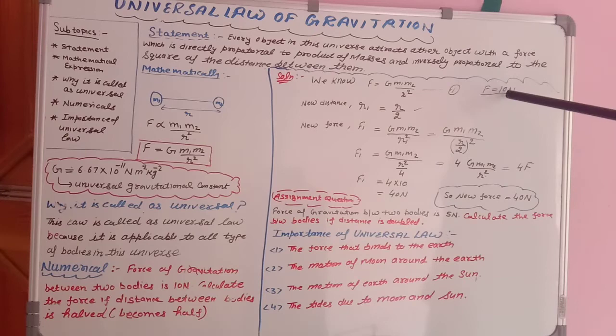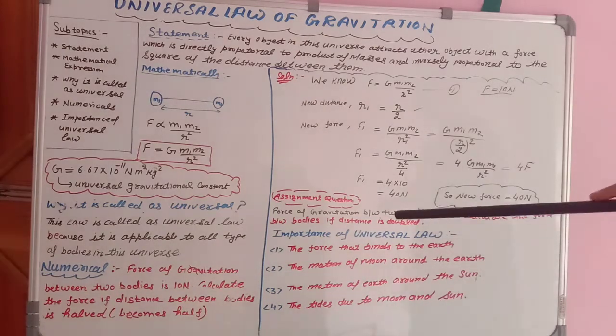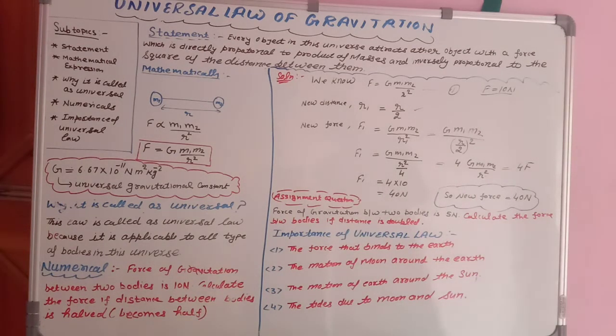What is the value of F? 10 Newton. So F1 is equal to 40 Newton. That means the new force will be 40 Newton. I hope it is clear. Now the second question is for you. That is the assignment question. The question is very simple. Force of gravitation between two bodies is 5 Newton. Calculate the force between the two bodies if the distance is doubled.